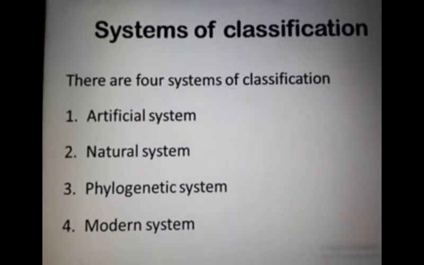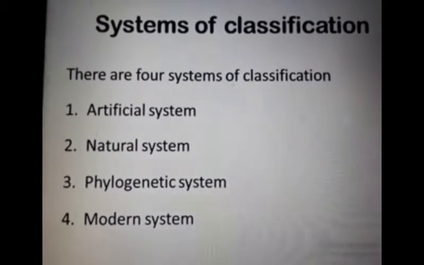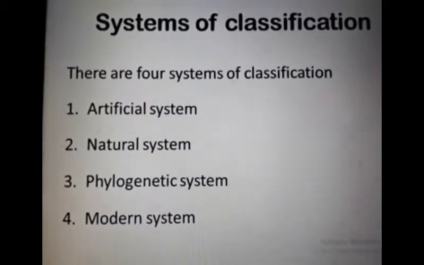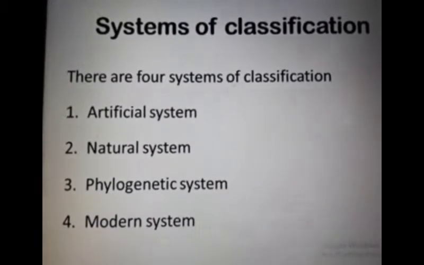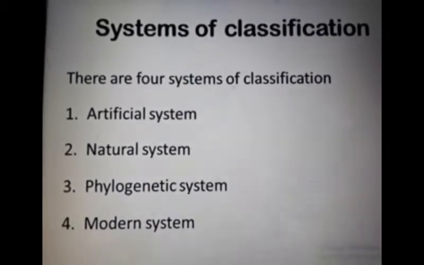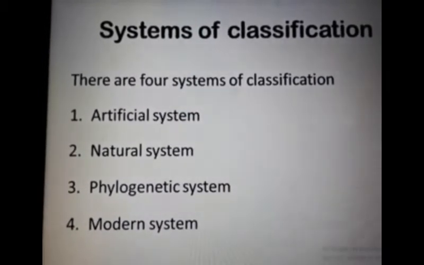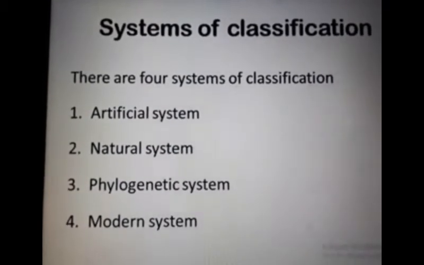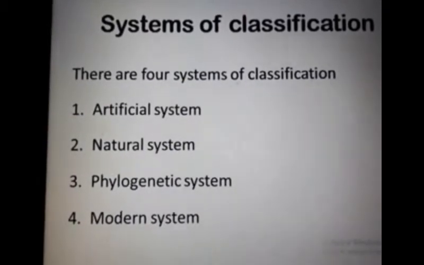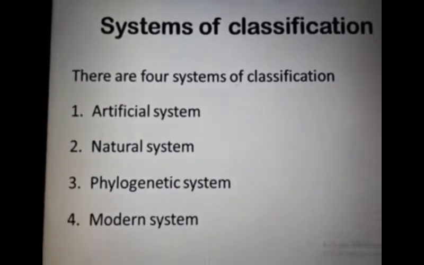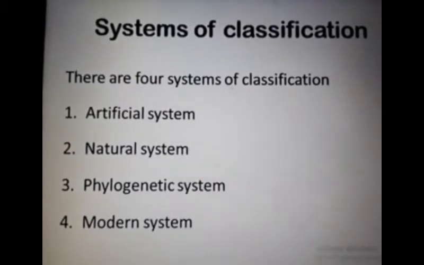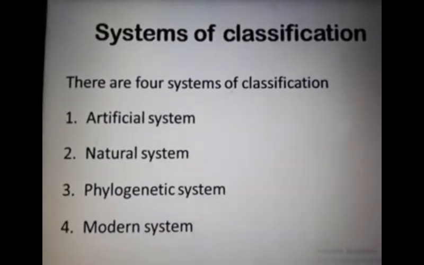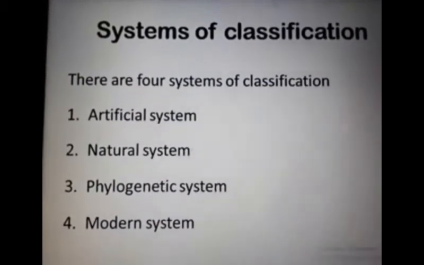The fourth one is the modern system. This is defined as the system in which plants are grouped on the basis of morphological characters and modern studies, like anatomy, palynology, serology, karyology, embryology, phytogeography, and paleontology. The Takhtajan classification system is an example of the modern system of classification. So what is the example of the modern classification system? This is the Takhtajan system of classification, the modern system of classification.